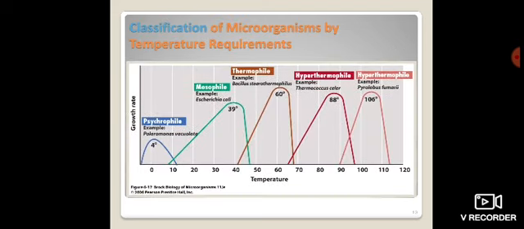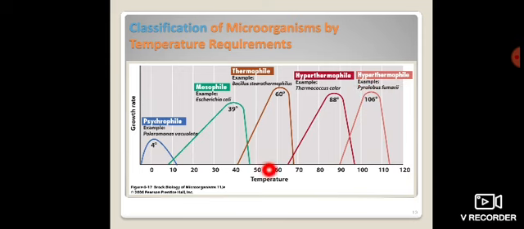Now that temperature is classified again based on temperature requirement. They are classified into four to five different types. The first one is psychrophile, second is mesophile, third is thermophile, then hyperthermophile, and again hypothermophile.